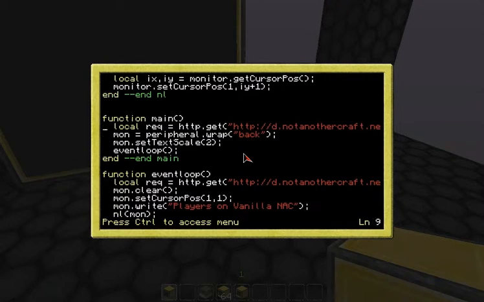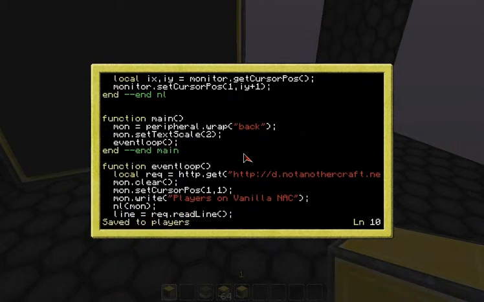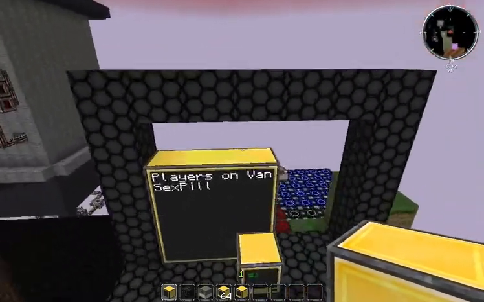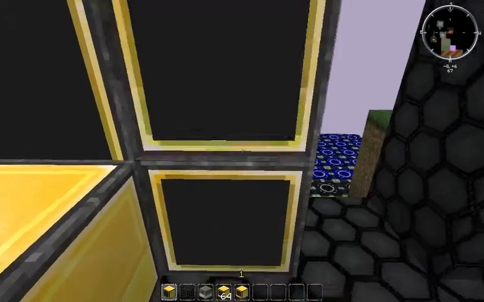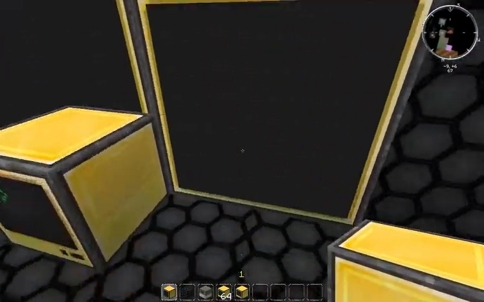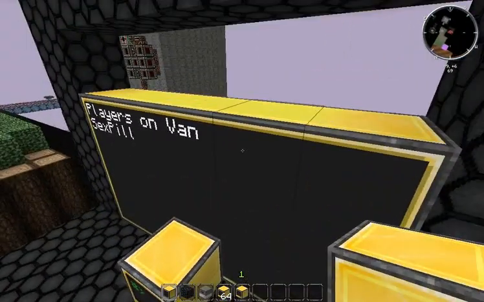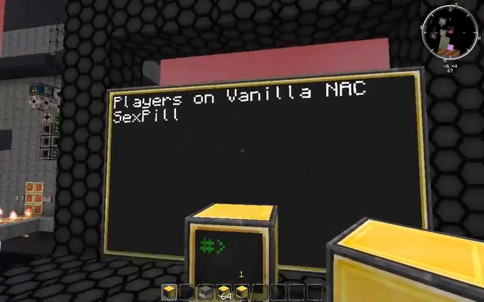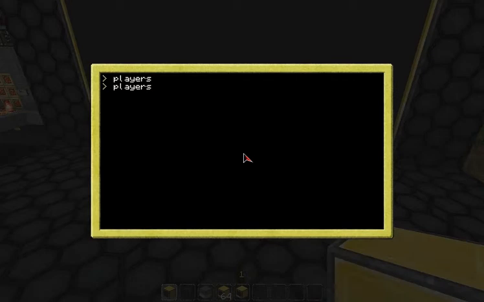So, yeah, this line needs to go away now. Save, exit, players. Players on the... Okay, so we're going to expand this monitor to full size, even though we won't be able to see all of it. Now, first of all, the loop is broken.